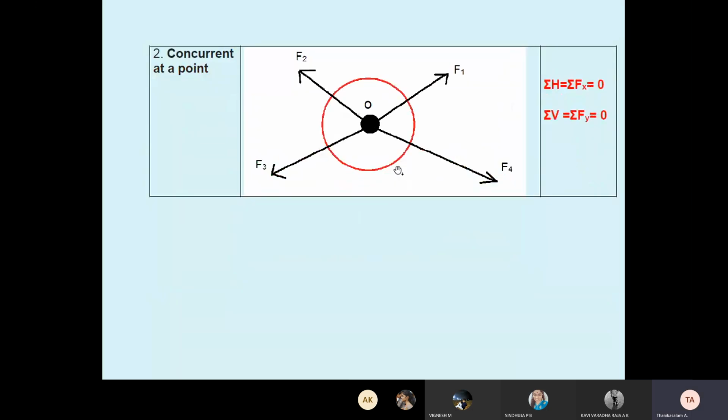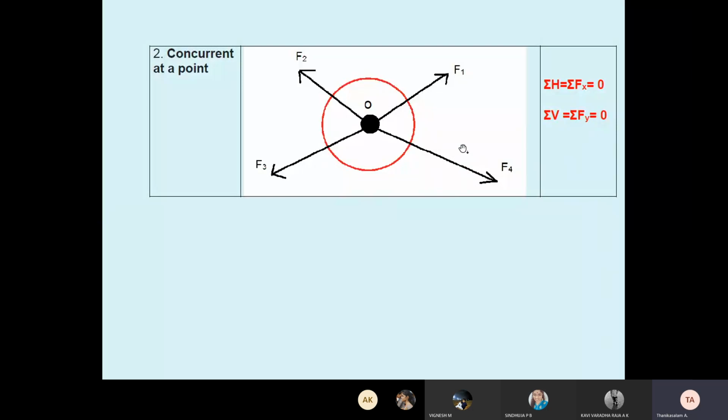Now see here, concurrent. This is the particle. The O is the particle. Concurrent at a point. How many forces acting? F1, F2, F3, F4. So here there are 2 directional forces. What is the equilibrium equation? Fx equal to 0, Fy equal to 0, or summation of H equal to 0 and summation of V equal to 0. So both must be 0.